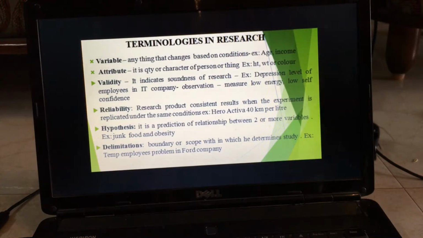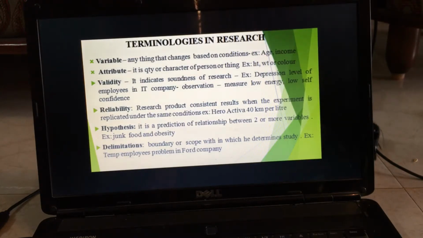Validity. What is validity? It explains the soundness of the research. If I am doing a study on the depression level of employees, then I have to closely observe and really find out for what reason he is depressed, and then come out with a solution for that. And next is reliability. Reliability means consistency. My result should be consistent. There should not be a lot of variations in my research, so I have to check that I am not committing that error.